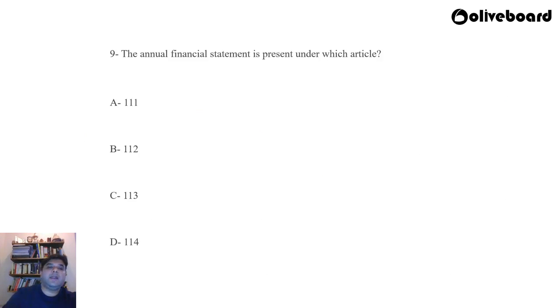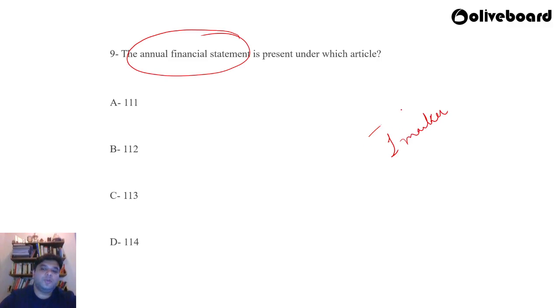Moving on, question number 9. The annual financial statement is presented under which article? Article 111, Article 112, Article 113 and Article 114. The annual financial statement is presented under which article of the Constitution? This could be asked as a one marker in phase 2. Okay.